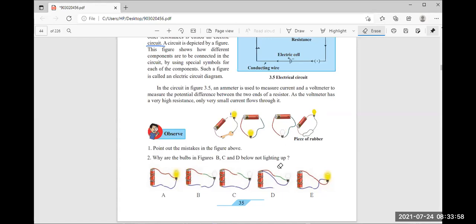You will see in this figure, only the second one has its bulb lighting, and the other three are not lighting. What's the reason behind it?